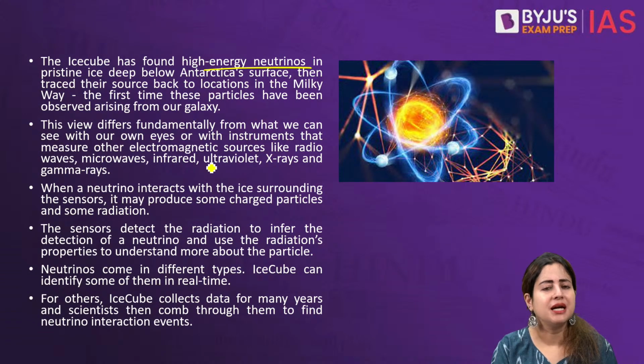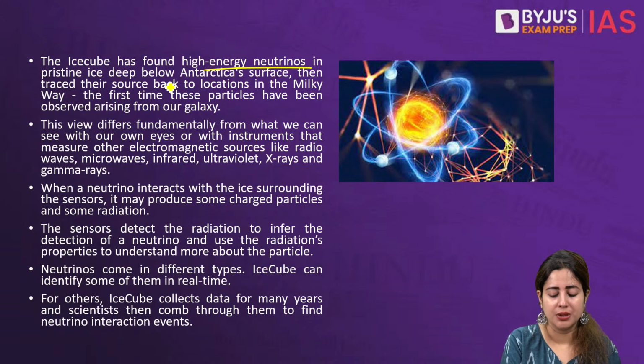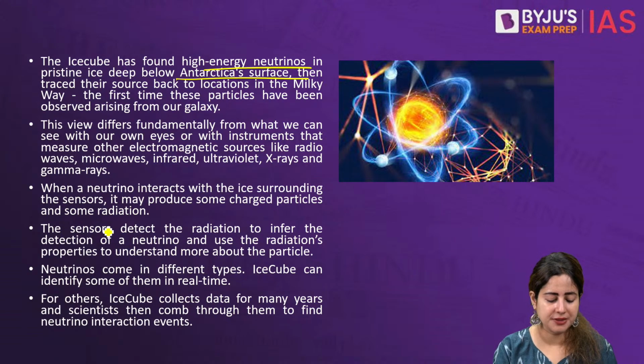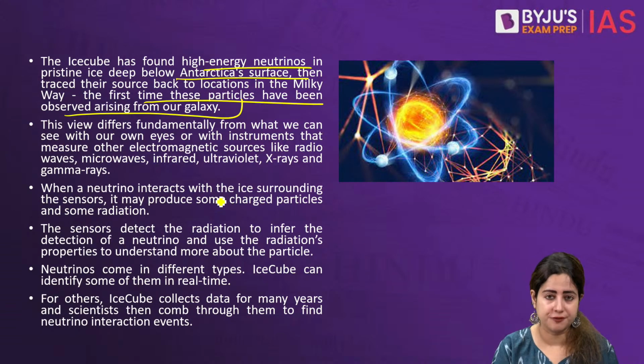It says that very high energy neutrinos are deposited deep down in the ice of the Antarctic surface. And for the first time, when we investigate where they have come from, their source happens to be locations in the Milky Way galaxy. So the first time these particles were observed, they had come from the Milky Way galaxy, which means there is a similarity.